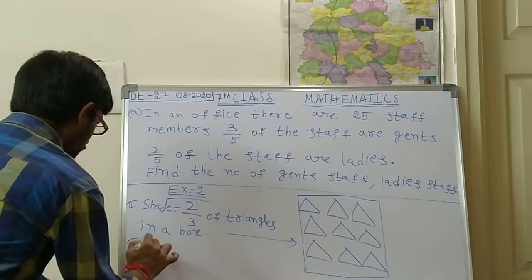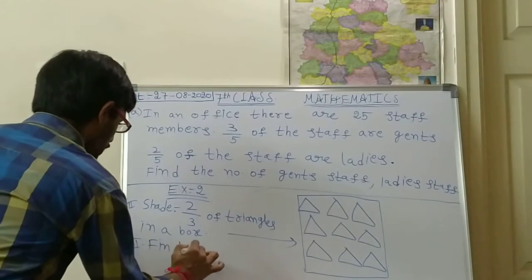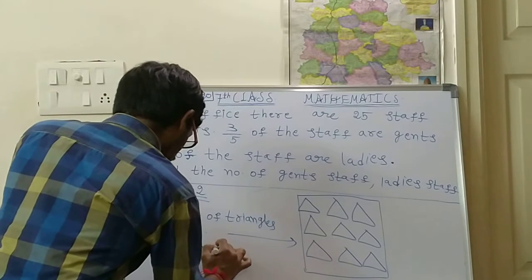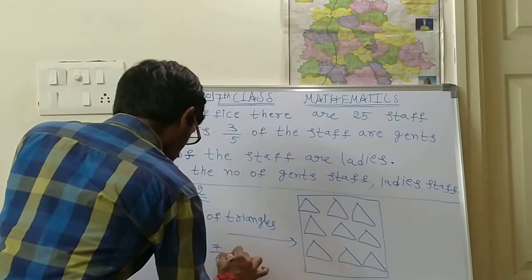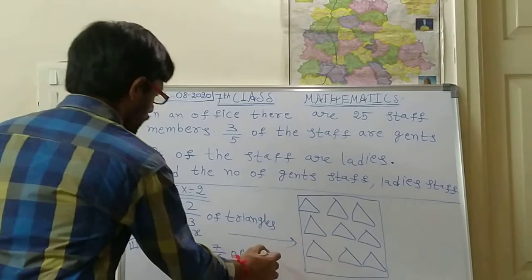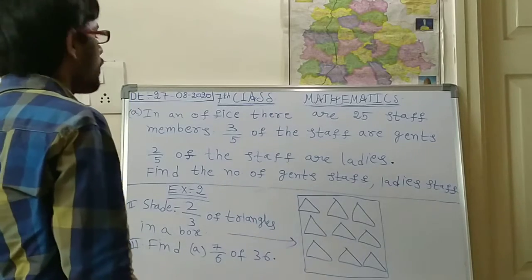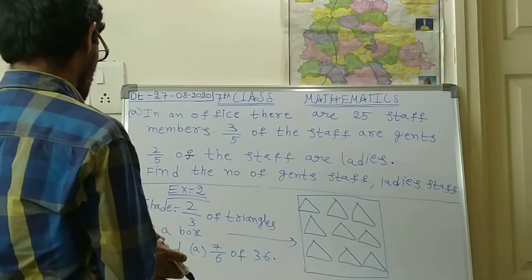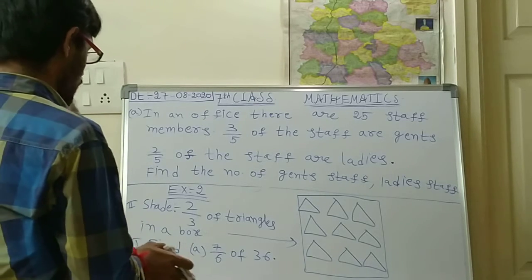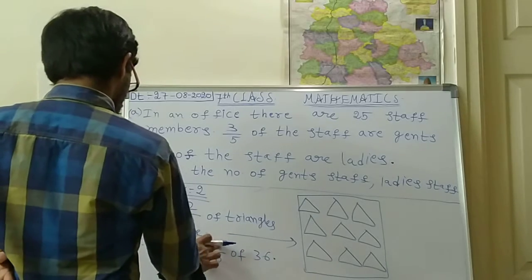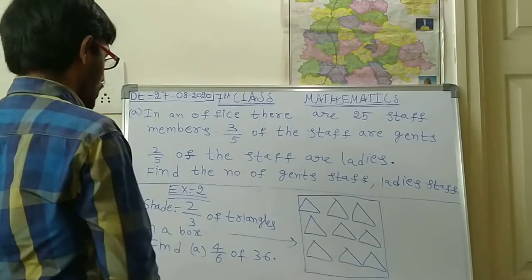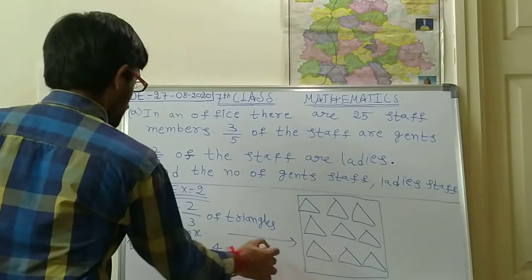Next, third bit, find the problem: 4 by 6 of 36.